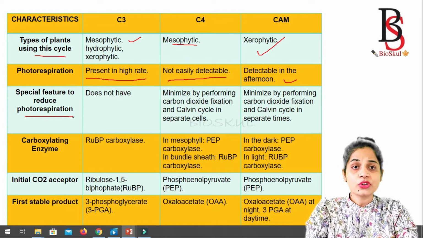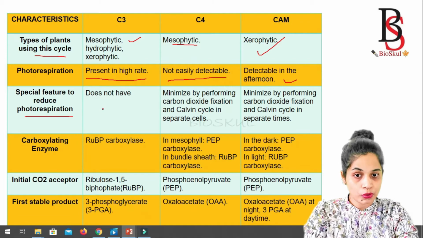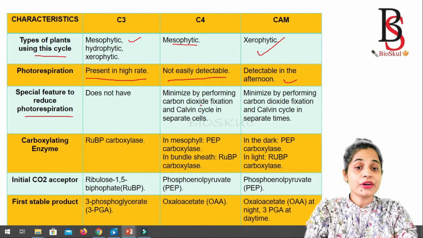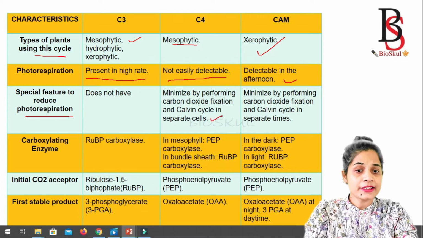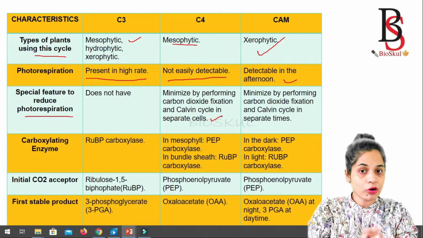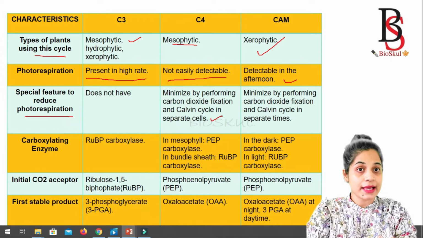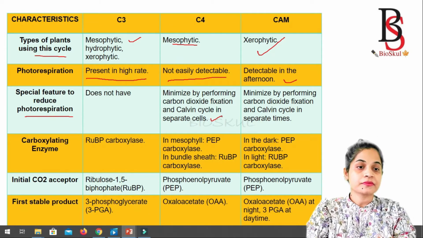Special feature to reduce the rate of photorespiration. C3 plants don't have any special adaptation to reduce the rate of photorespiration, but C4 plants minimize it by performing carbon dioxide fixation and the Calvin cycle in separate cells, that is in the mesophyll cells and the bundle sheath cells. Also, C4 plants have the Kranz anatomy that helps in reducing the rate of photorespiration.